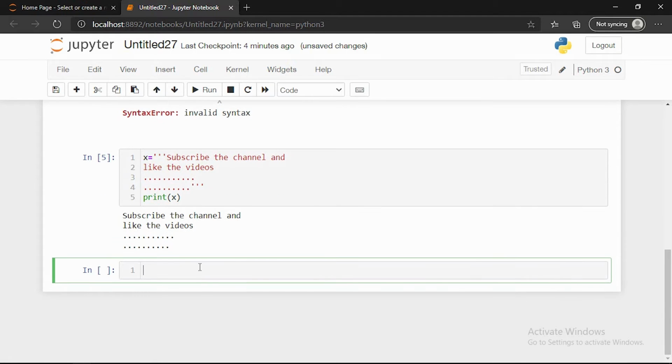Now we'll go with arrays in the string. So I'm giving x is equal to "hello world".